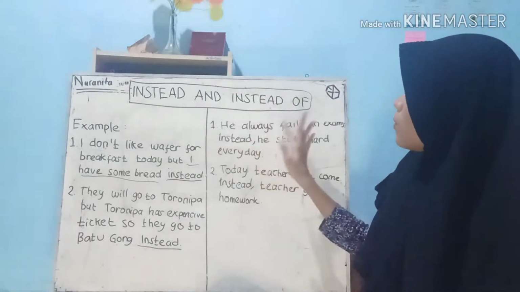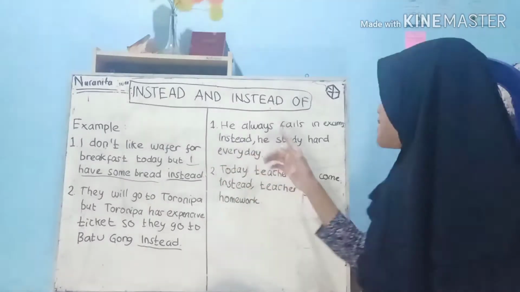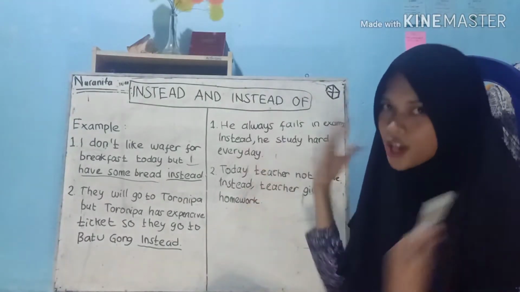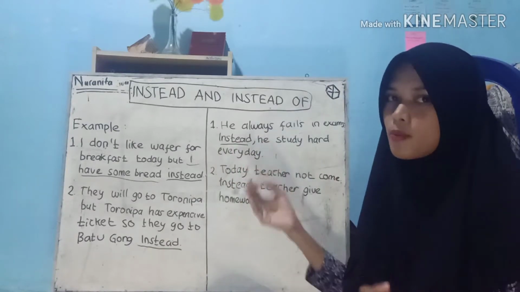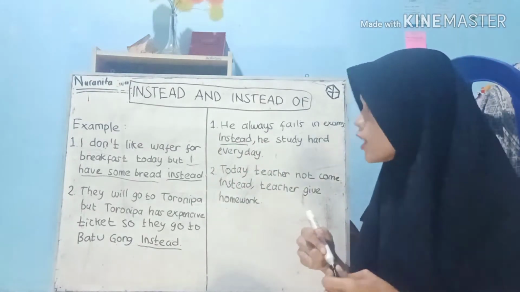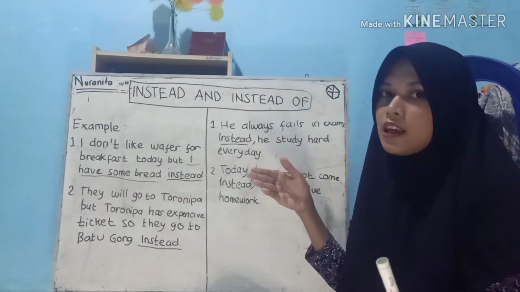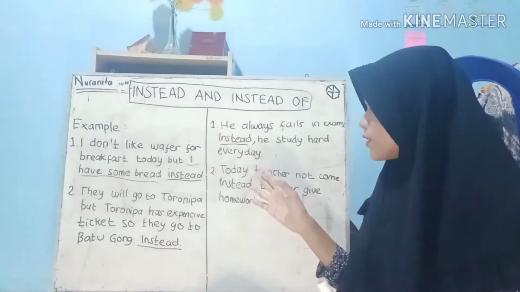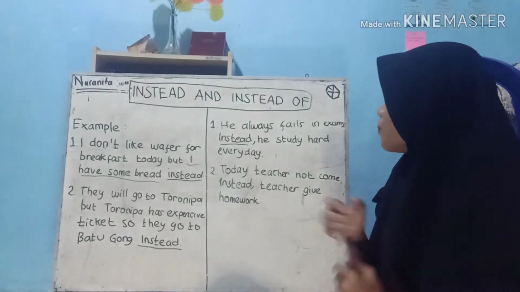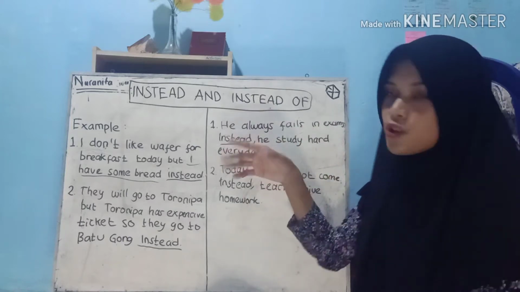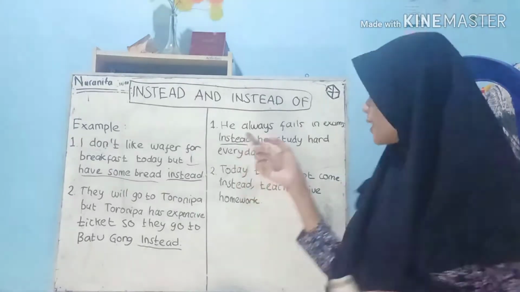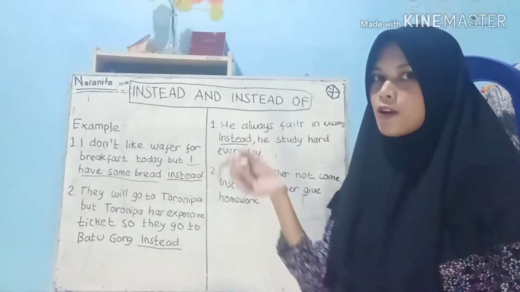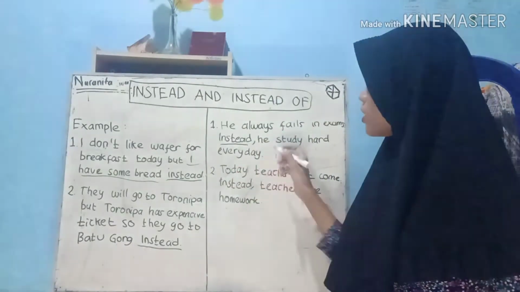Example number one: he always fails in exams. Instead, he studies hard every day. So we use instead here at the beginning of the clause, and don't forget the comma if you use instead at the beginning of a clause. After instead, the clause replaces the sentence mentioned earlier.